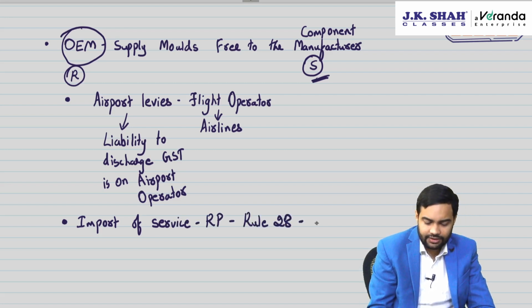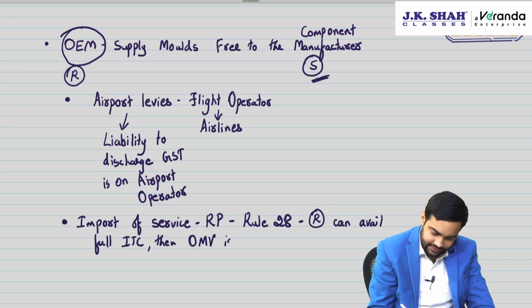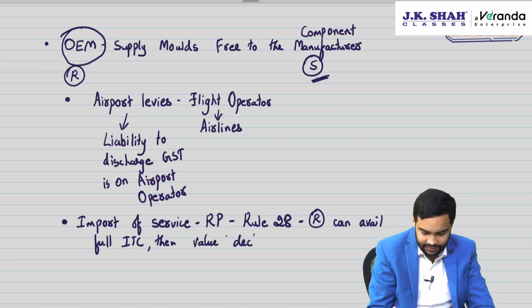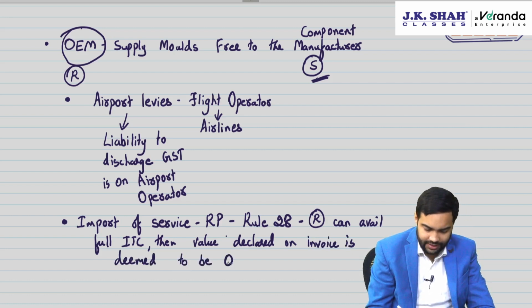And if recipient can take full ITC, then open market value is then value declared on invoice is deemed to be open market value.